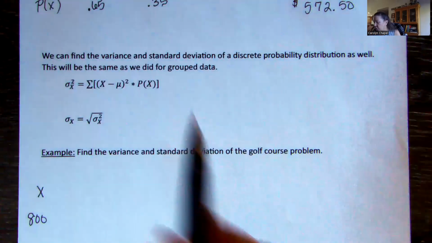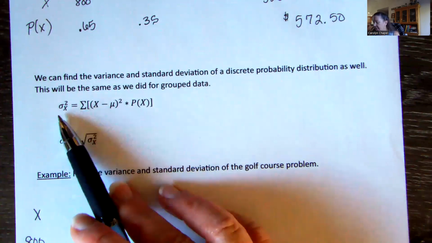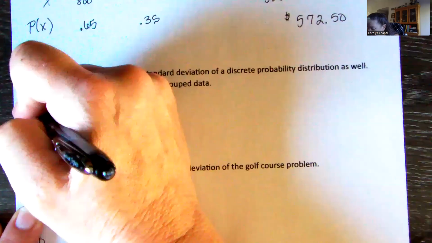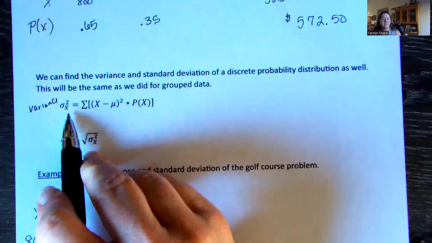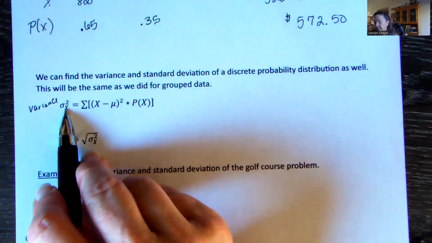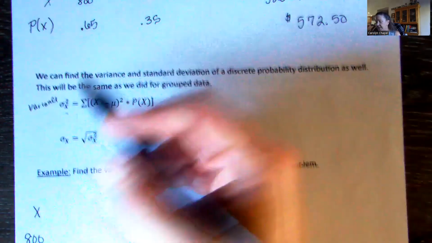Okay, so just going through my symbols again, we're adding up a bunch of things. This is, again, sigma squared, which means we are finding the variance. We are relating it to some probability distribution, so random variable X.